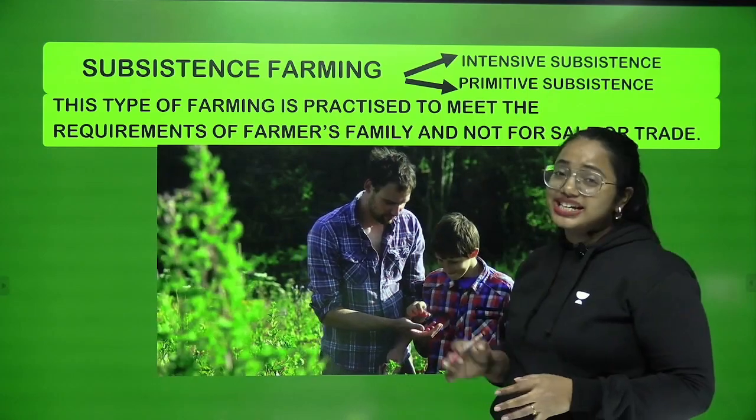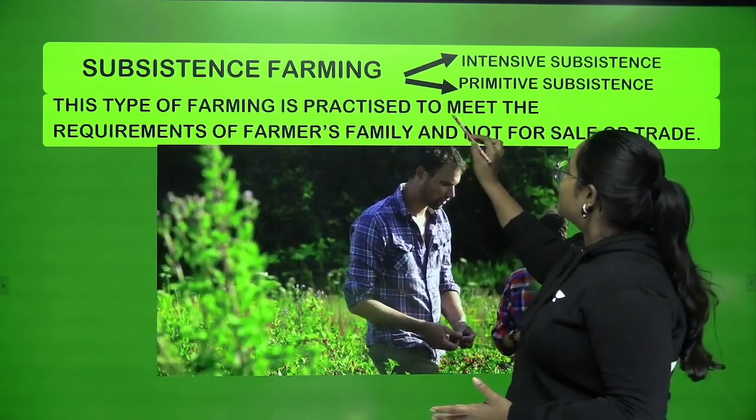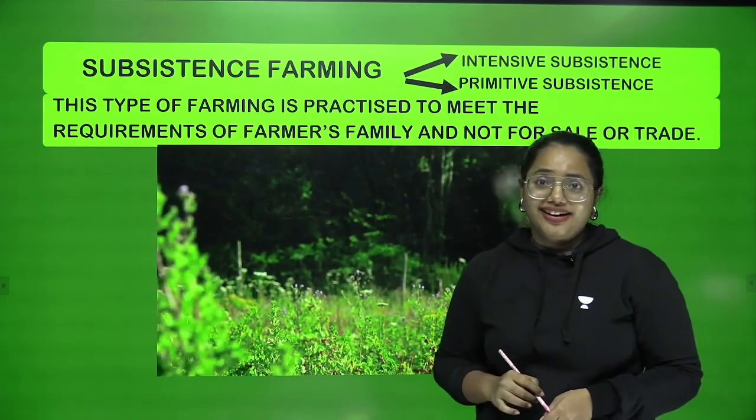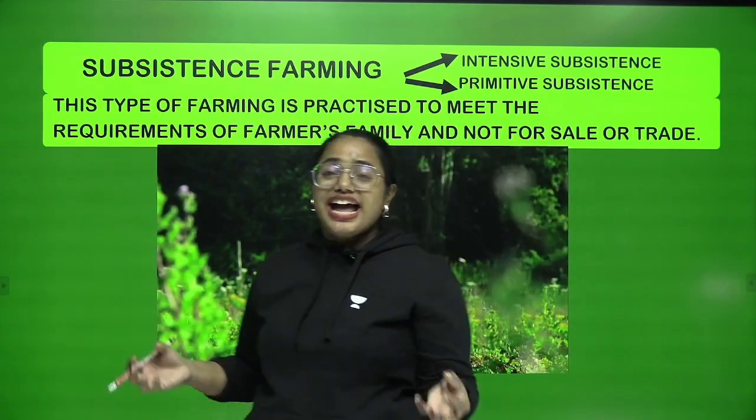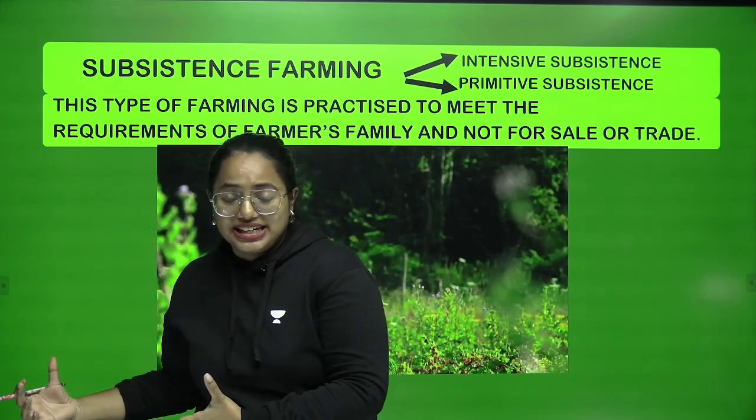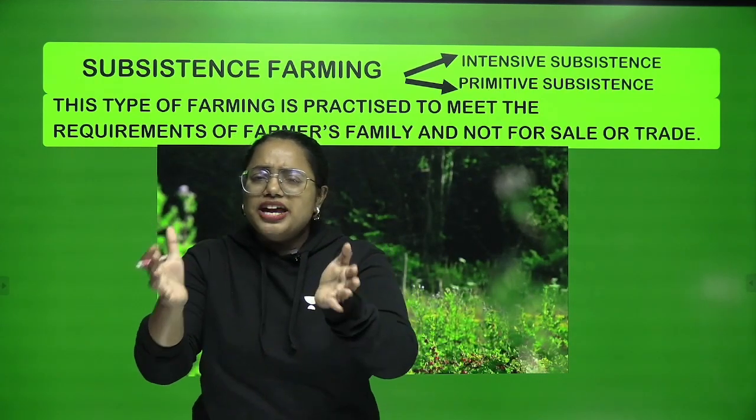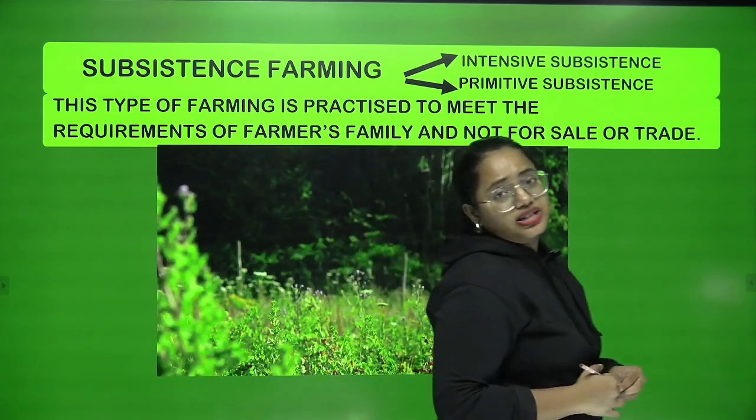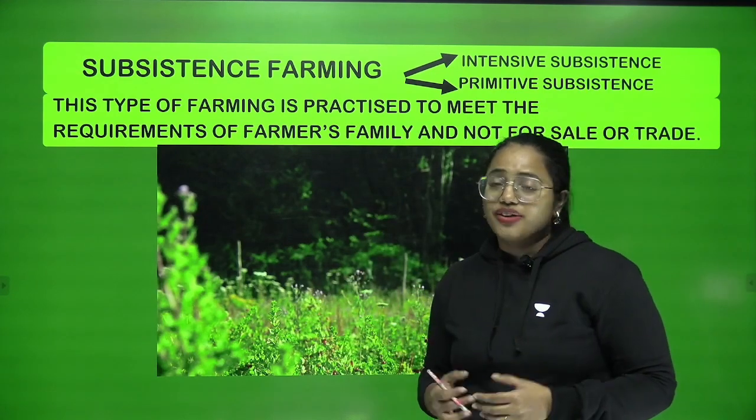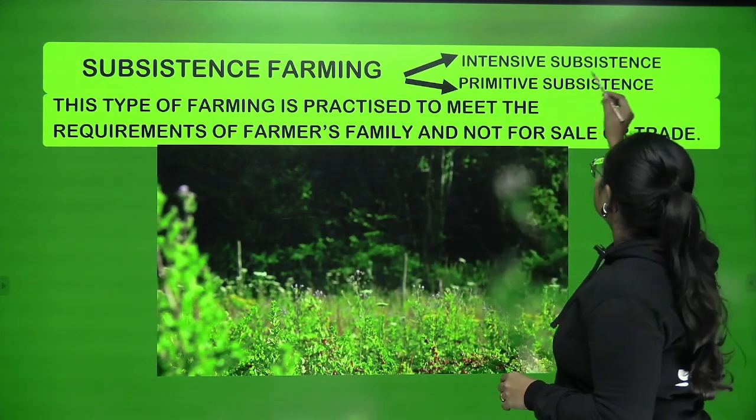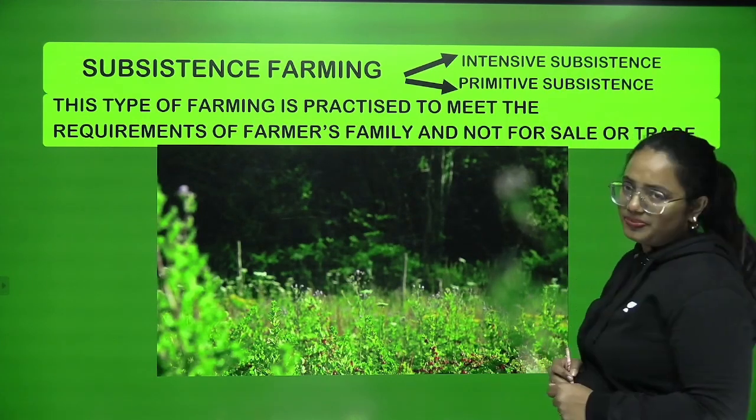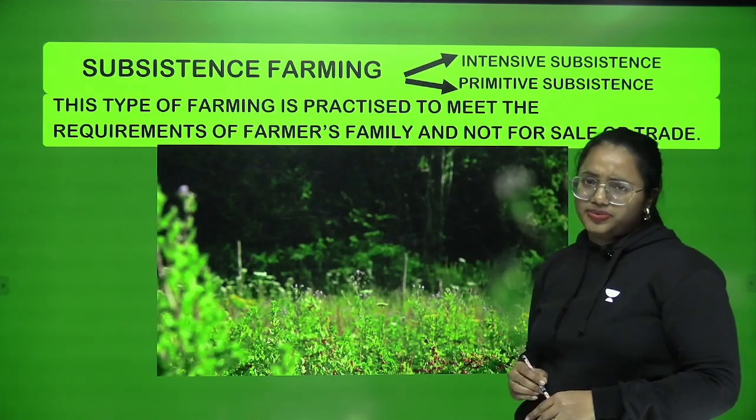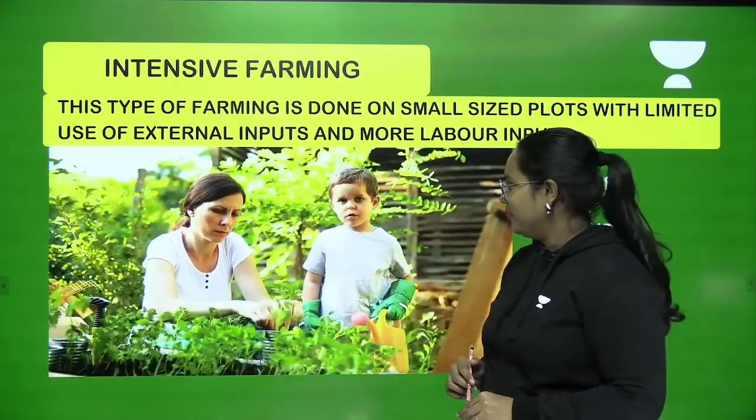So what is subsistence farming? This type of farming is practiced to meet the requirements of the farmer's family and not for sale or trade. So if there is a farmer and the farmer has to feed their own family, then they can have a very short space to cultivate certain crops, right? So this kind of farming can be called subsistence farming. And we know there are two categories in it: intensive subsistence and primitive subsistence. Okay, so what we are going to learn next is all about intensive subsistence. Shall we?